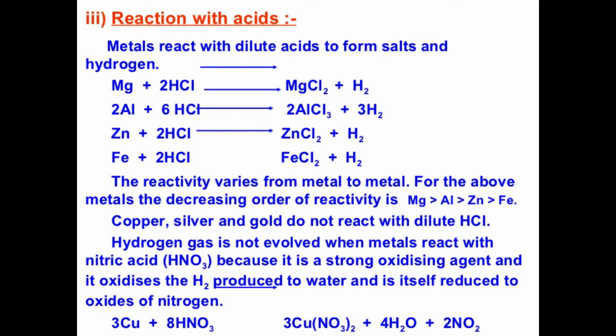Zn + 2HCl gives rise to ZnCl2 + H2. Iron reacts with cold dilute HCl to give iron chloride and hydrogen gas. Fe + 2HCl gives rise to FeCl2 + H2. Copper does not react with dilute hydrochloric acid. So copper does not react with hydrochloric acid, therefore no reaction takes place.